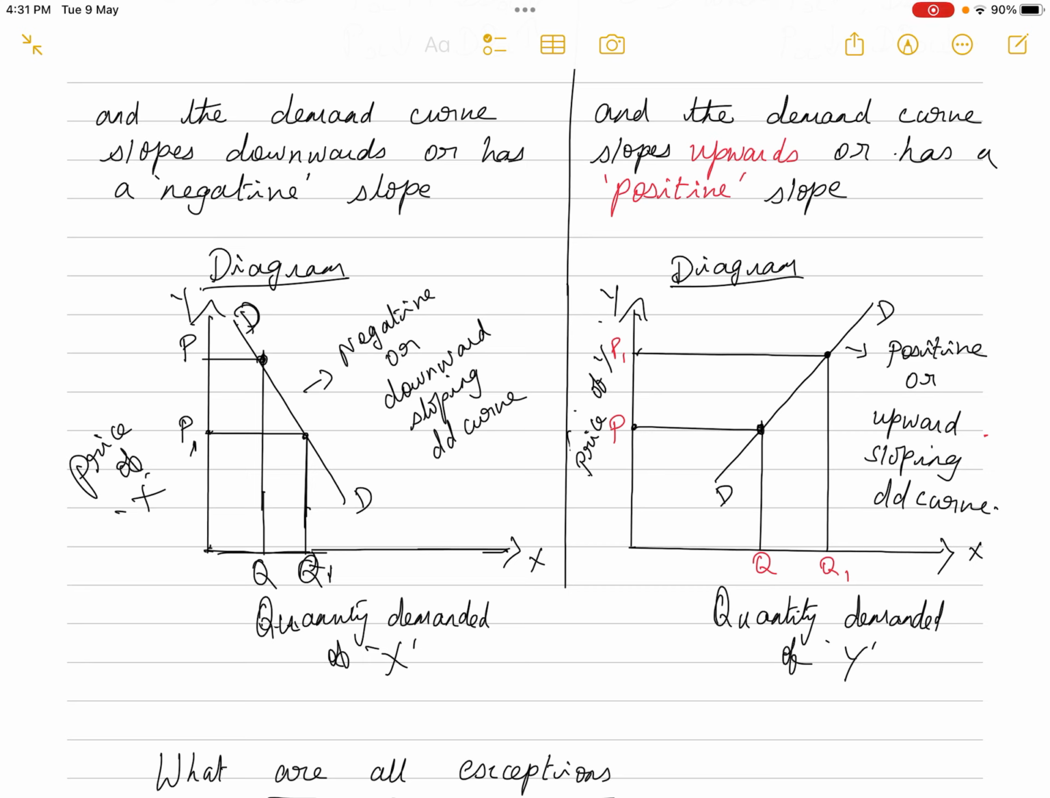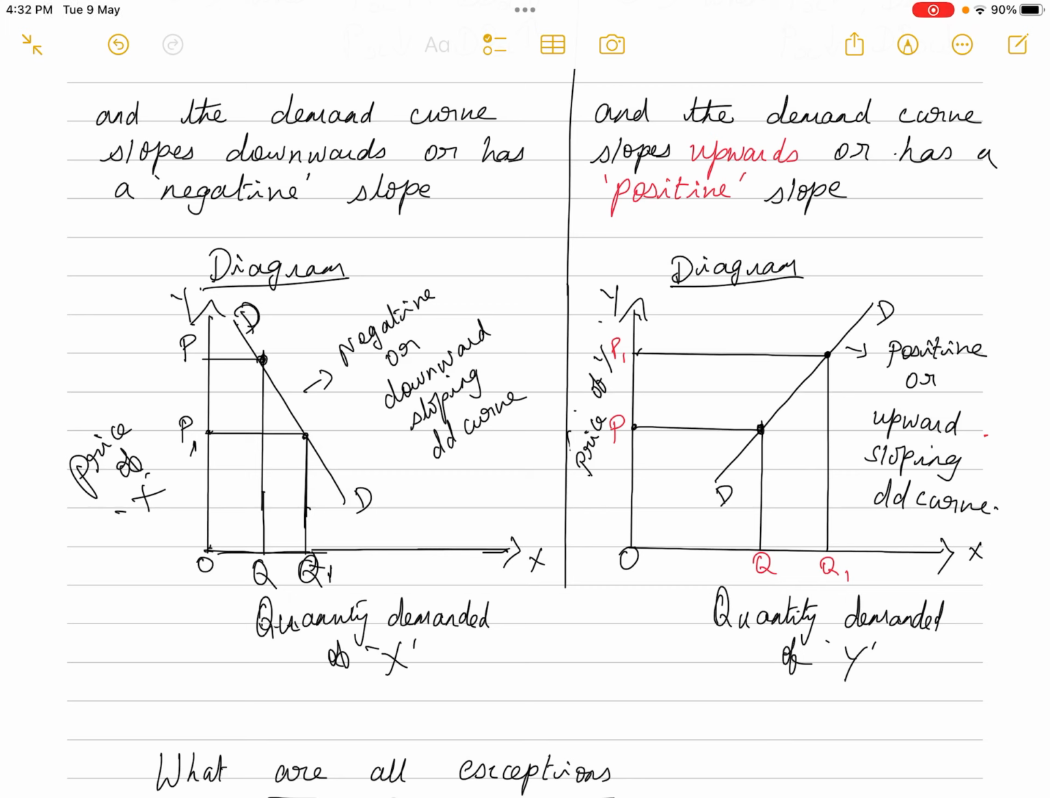If you remember the diagram, this is the law of demand diagram, isn't it? X-axis quantity demanded, y-axis price of X. You can see that when the price of the commodity is P, then the quantity demanded happens to be Q, and when the price has decreased to P1, the quantity demanded has increased to Q1. We have already seen this. This is as per the law of demand. So DD is the negative or downward sloping demand curve. This is the normal demand curve.